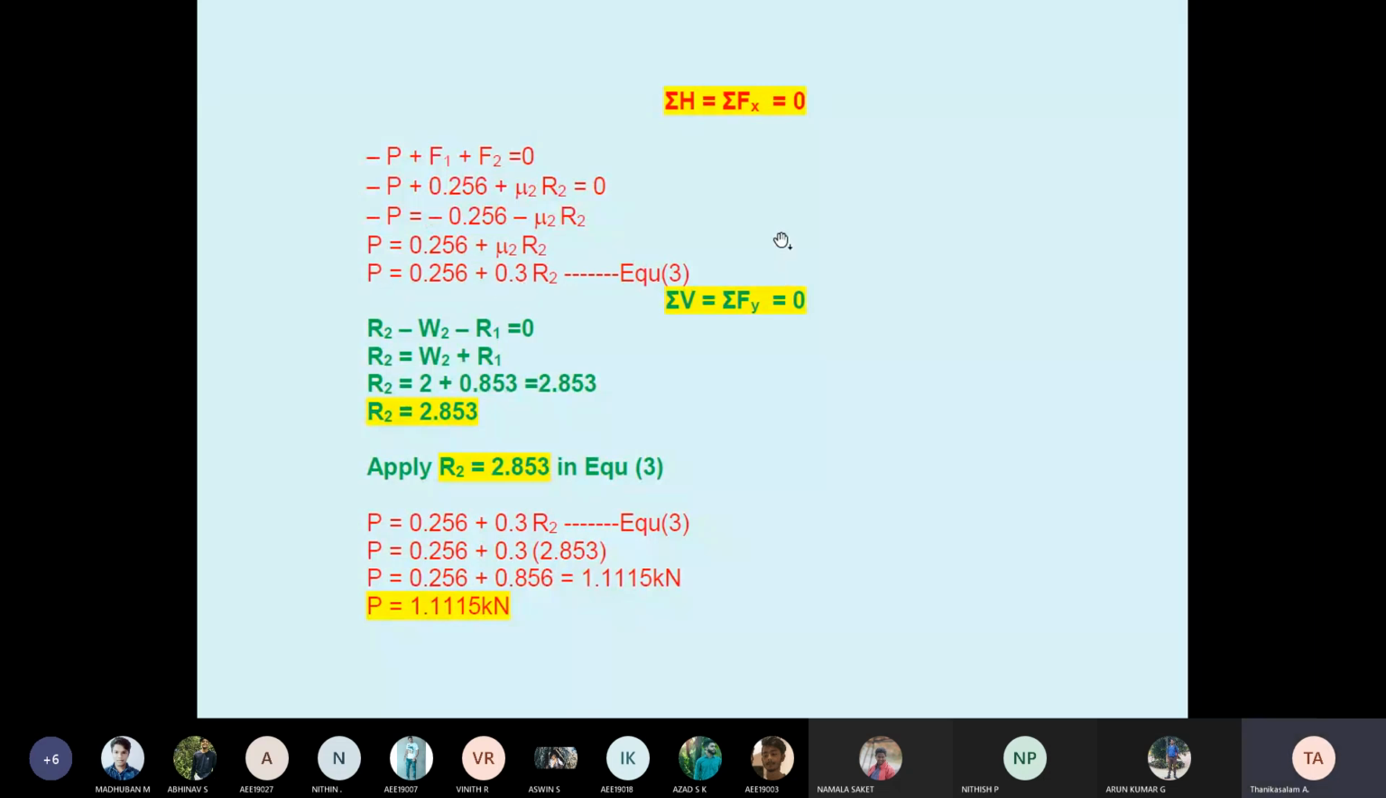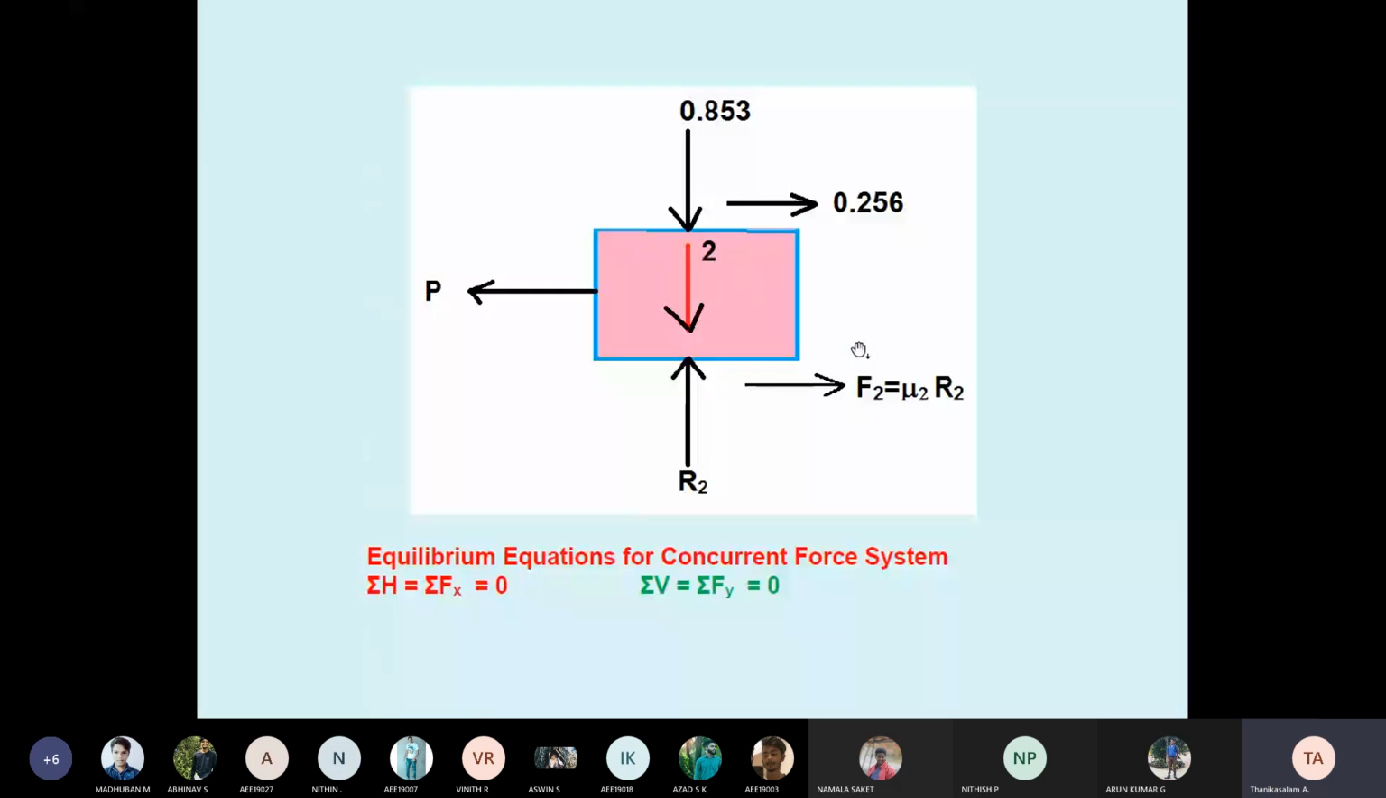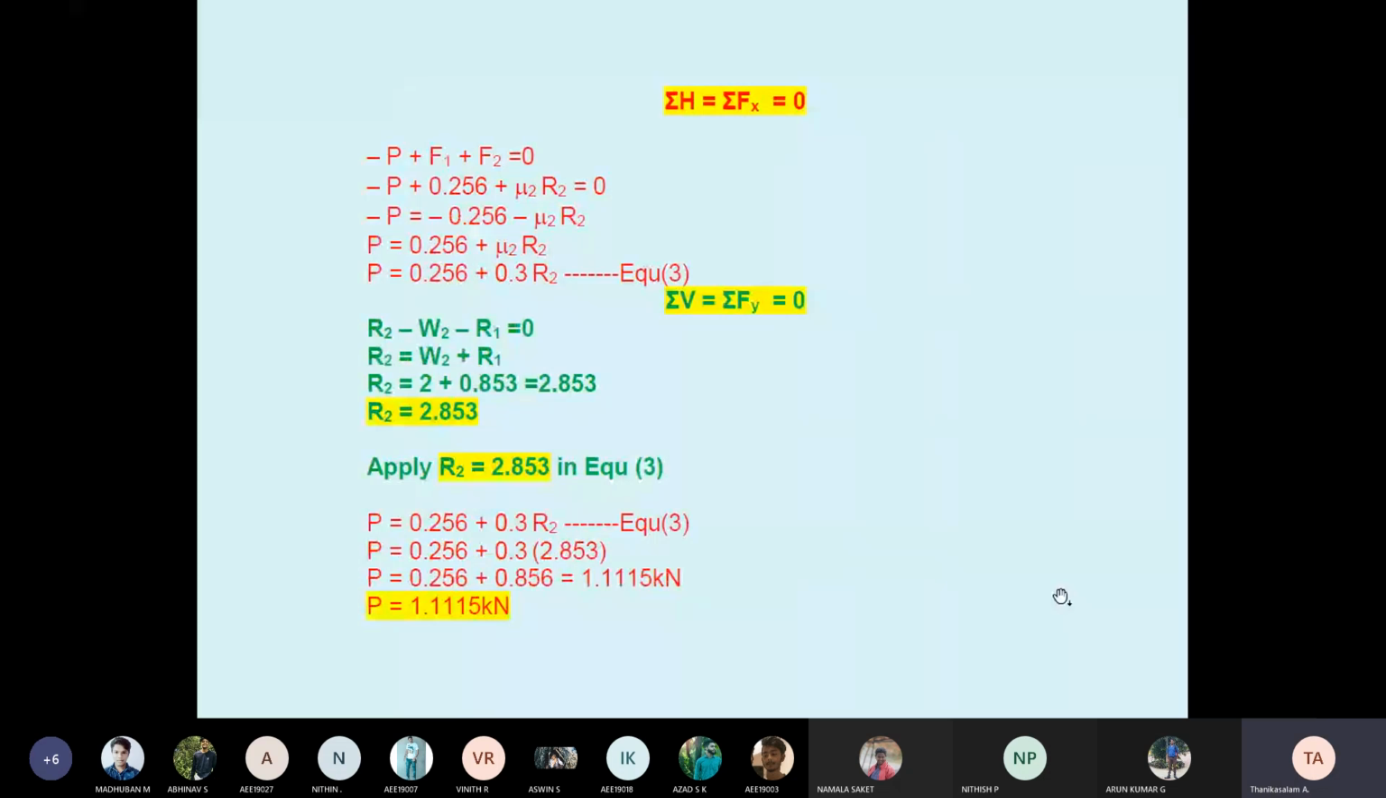So take equation 3. Now summation of vertical forces equal to 0. What are the vertical forces here? R2 minus W2 minus R1 equal to 0. Therefore R2 equal to W2 plus R1. Therefore R2 equal to 2 plus 0.853. The weight of the body is given as 2. R1 is already calculated. Therefore R2 equal to 2.853. So the 2.853 I have to apply in equation 3. Therefore P equal to 0.256 plus 0.3 into 2.853. So P equal to 1.115 kilonewton.